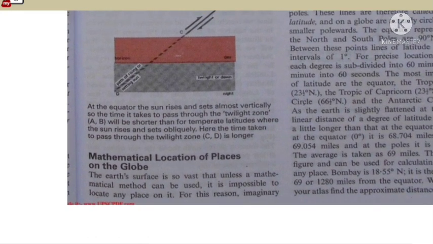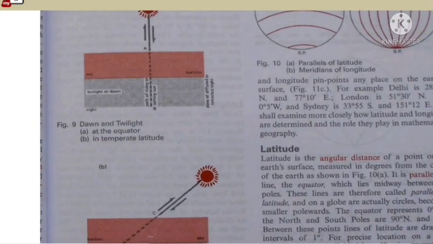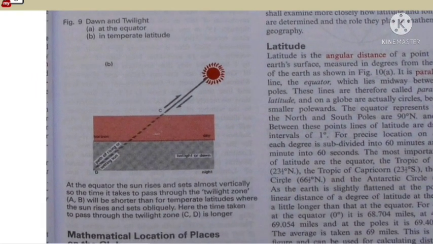Okay. Now, the mathematical location of places on the globe. This shows where the Tropic of Cancer lies, where the Tropic of Capricorn lies, where places lie, and how to give names to the latitudes and longitudes. What are minutes? What are degrees and minutes? You are going to read this. Now I'm going to start with the topic of latitude.